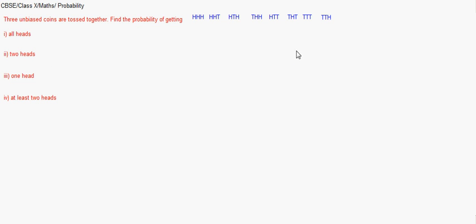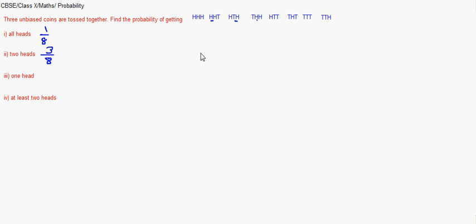Now getting all heads. This is the only case where we are getting all heads, so the probability becomes 1 out of 8. Getting 2 heads can be here, here and here, so 3 out of 8.